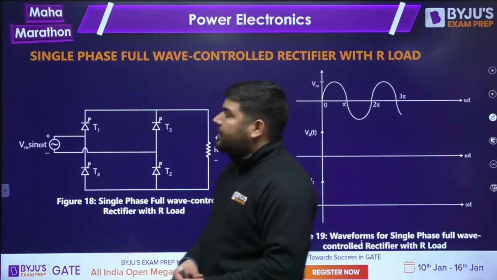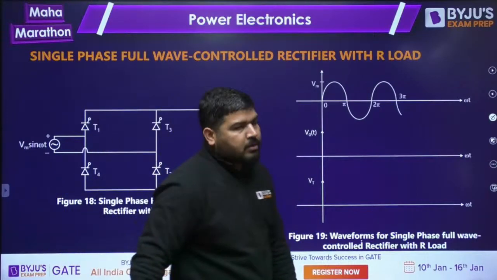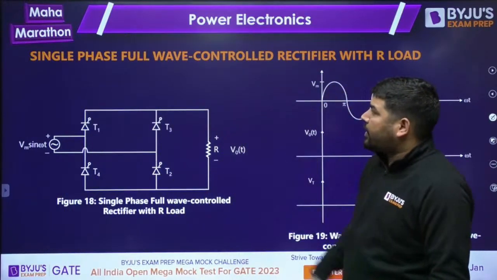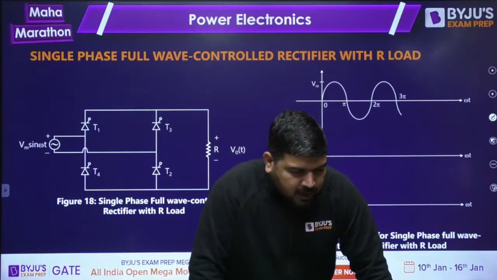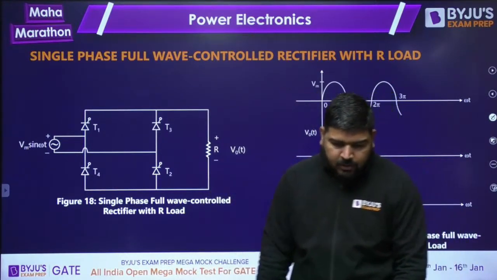Now we are going to start with the single phase full wave controlled rectifier. From this point onward, I think we should continue in the next class, because I want to stop it here.